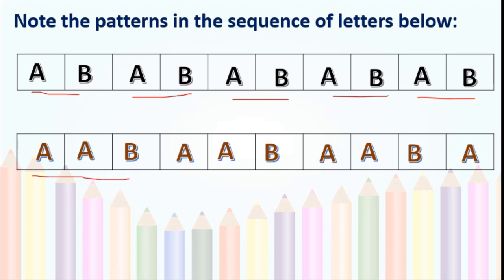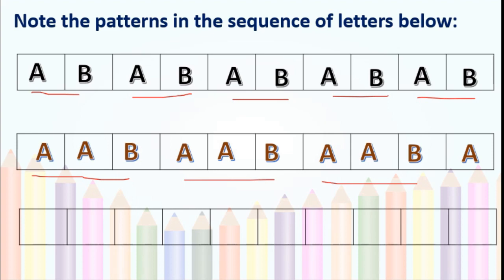A, B. Again A, B. Again A, B. Here A is there, then next one will come A, then B. Got this, students? This is one different type of pattern.